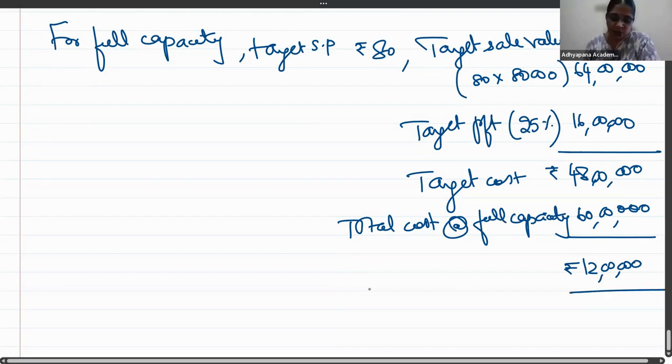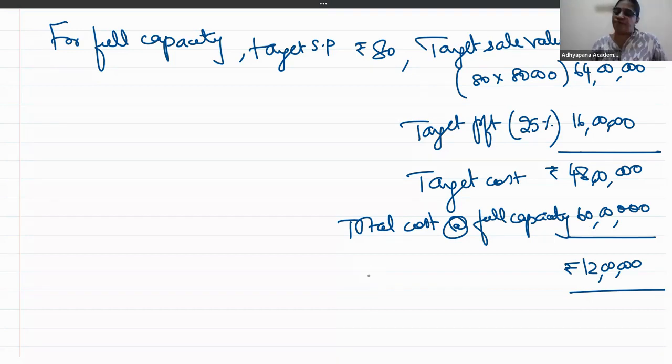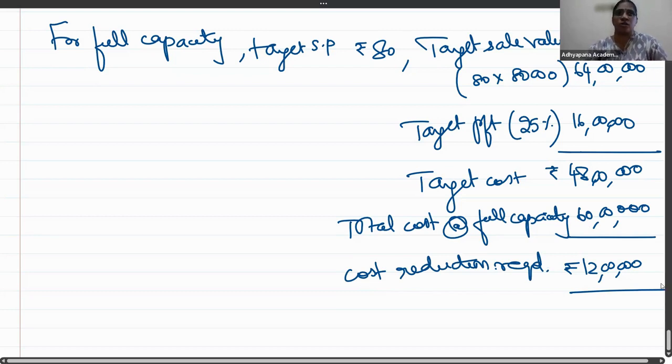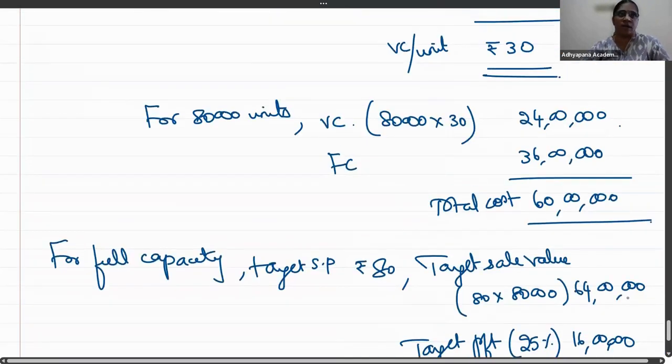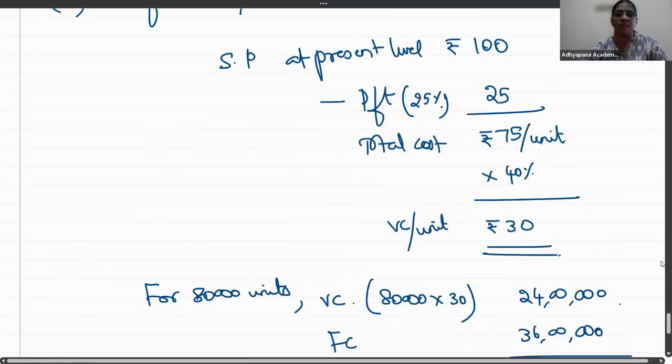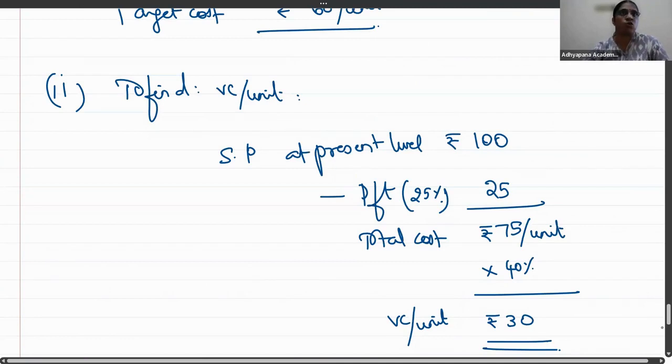Did you understand? Have they shown it as a percentage? No. Cost reduction required. Did you all understand? At full capacity, they are asking how much of cost reduction is required. For the cost reduction, you should know the total cost right now at full capacity, for which they have told the fixed cost. For variable cost, they have given 40% of cost is variable at the present level. So, for the present level, subtract profit to know total cost.